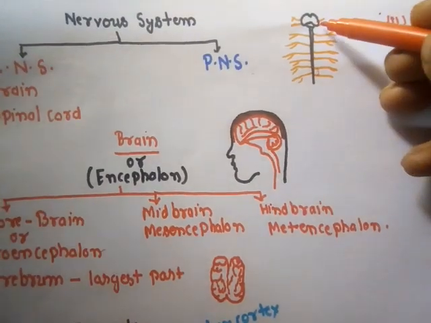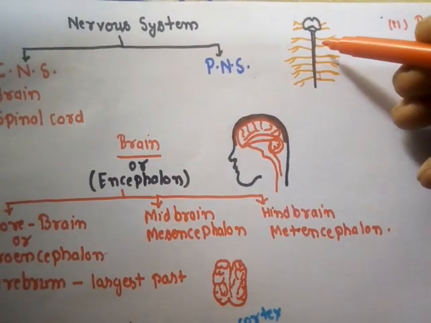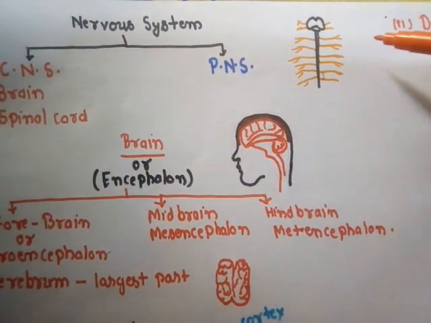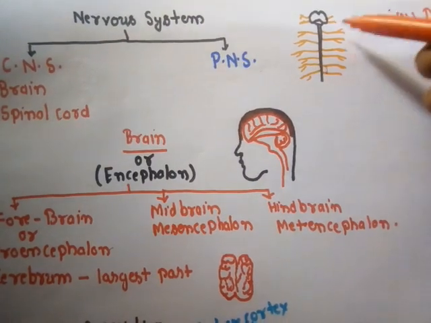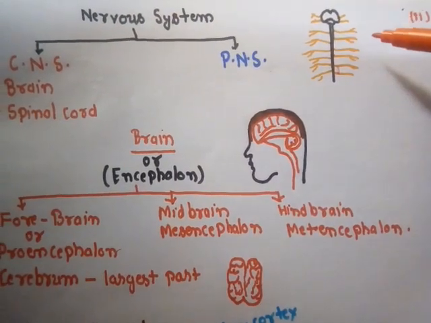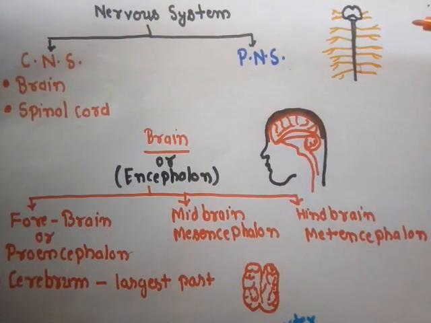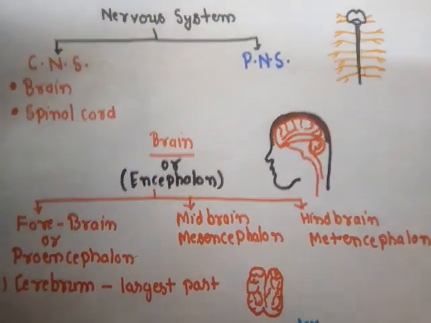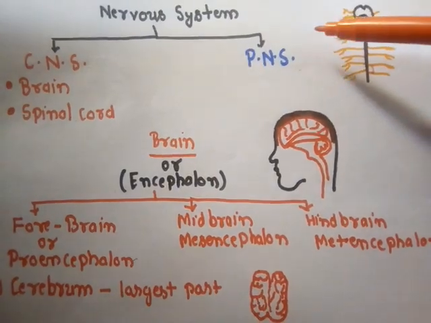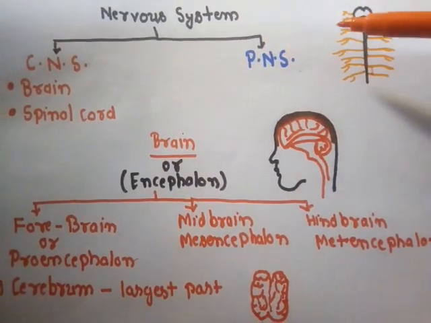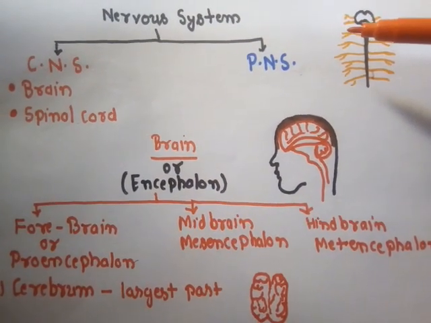The nerves that arise from the brain are known as cranial nerves, and the nerves that arise from the spinal cord are called spinal nerves. This entire nervous system is made up of nervous tissue, and it is basically responsible for controlling and coordinating different activities of the body. The nervous system of humans can be divided into two parts depending upon the location of the part and their function.